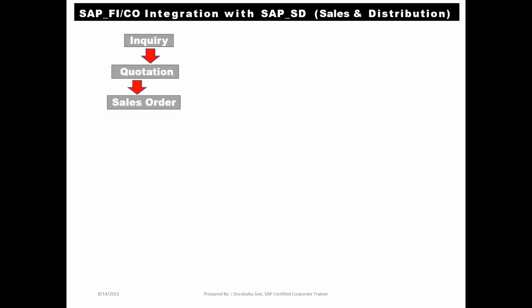Okay. In the sales order, they will take the complete information about the customer, like customer name, customer phone number, customer email ID, customer delivery address, customer billing address, customer shipping address, and other information.